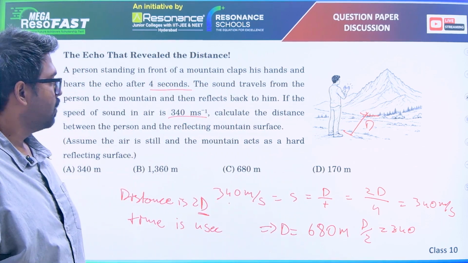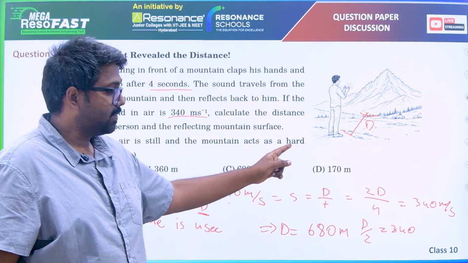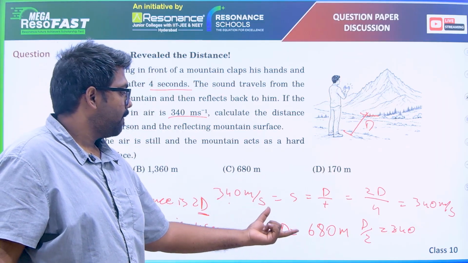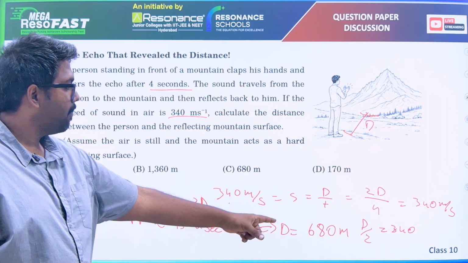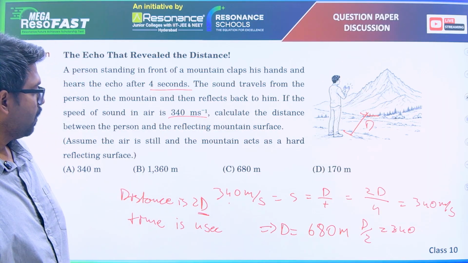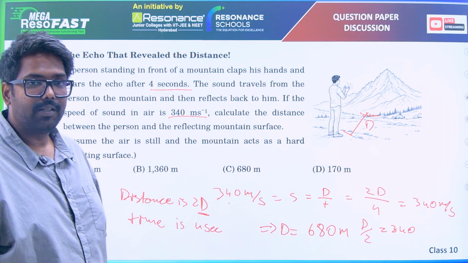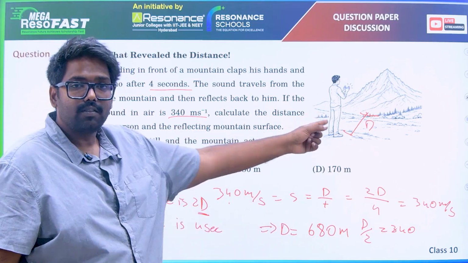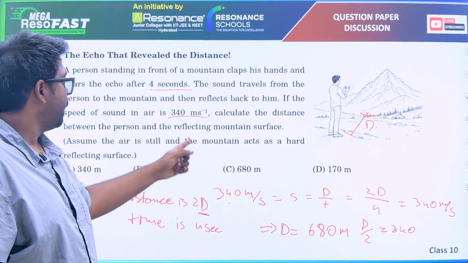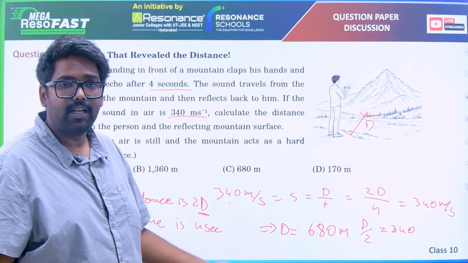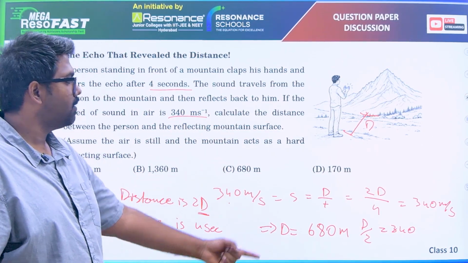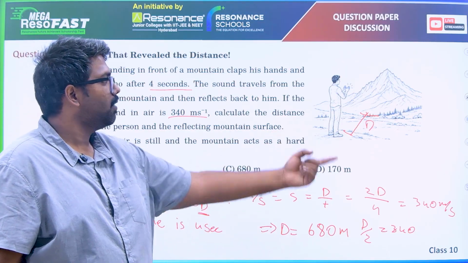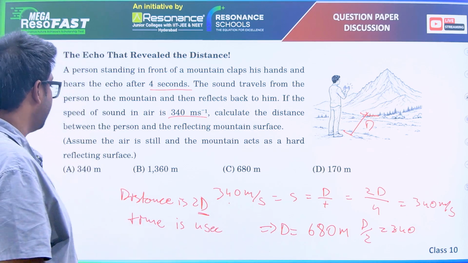So the mountain should be at 680 meters, so that the sound travels almost double the distance, 1360 meters. It travels for 4 seconds; at 340 meters per second, in 4 seconds it travels 1360 meters. That implies the distance between the man and the mountain is 680 meters.